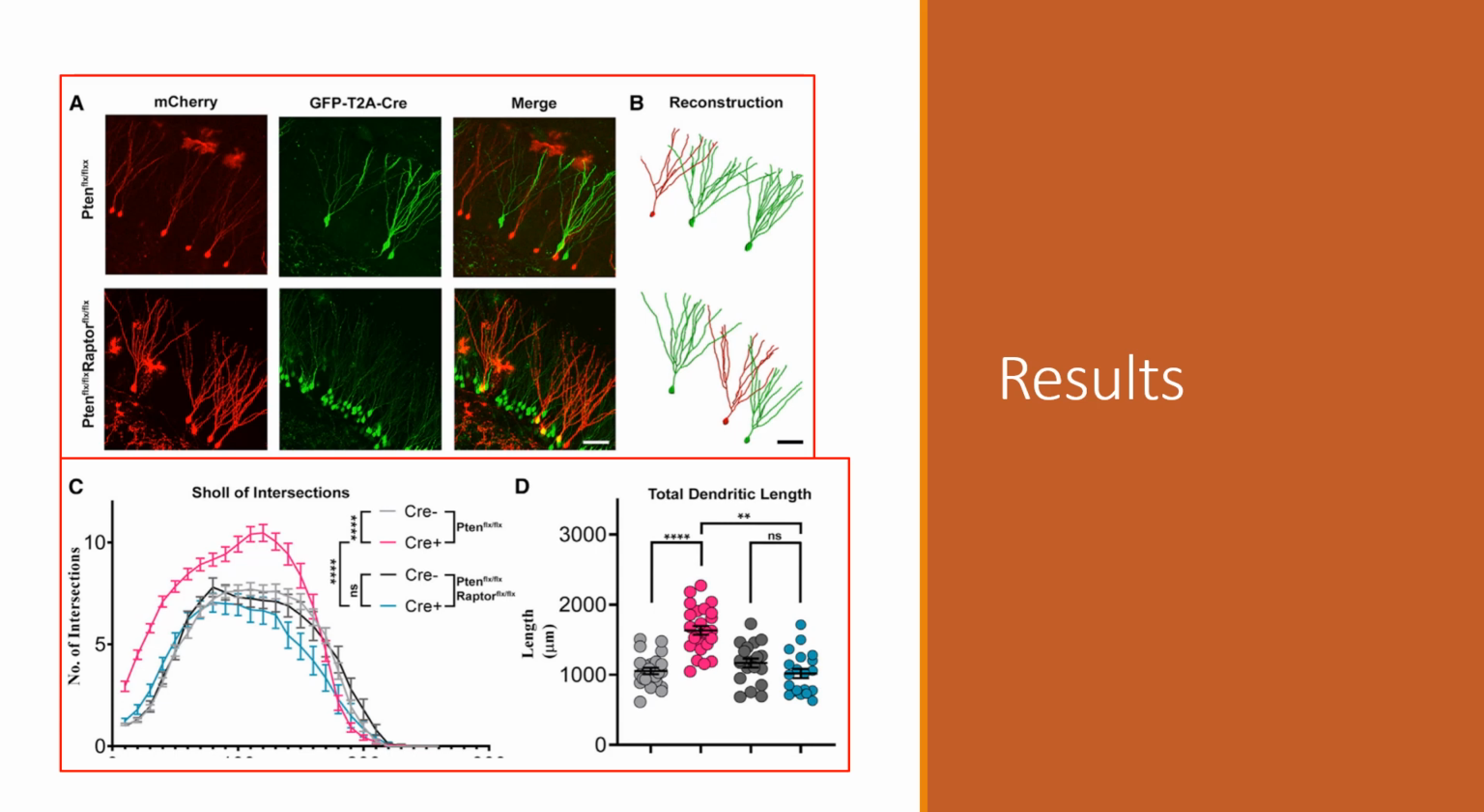The total dendritic length was also increased in P10 knockout neurons, which was rescued in P10 and Raptor double knockout neurons. These results suggest that mTORC1 plays an important role in the development of P10 loss-mediated dendritic overgrowth, which can be rescued by targeting Raptor to disrupt mTORC1. The rescue of P10 loss-mediated dendritic overgrowth by genetic knockout of Raptor supports the results observed by rapamycin inhibition of mTORC1 and points towards an integral role of mTORC1.